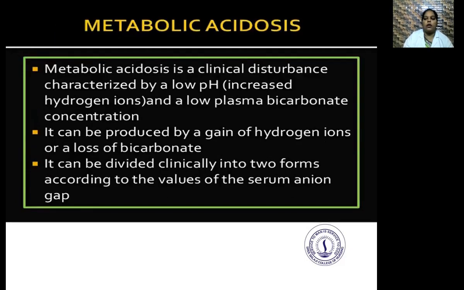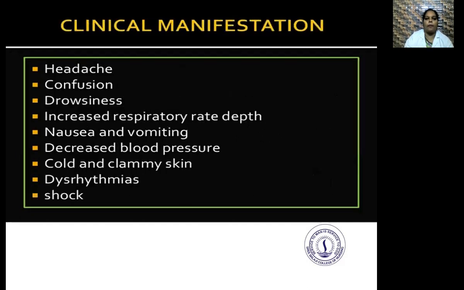Metabolic acidosis. Metabolic acidosis is a clinical disturbance characterized by a low pH, increased hydrogen ions, and a low plasma bicarbonate concentration. It can be produced by a gain of hydrogen ions or a loss of bicarbonate. It can be divided clinically into two forms according to the values of the serum anion gap.